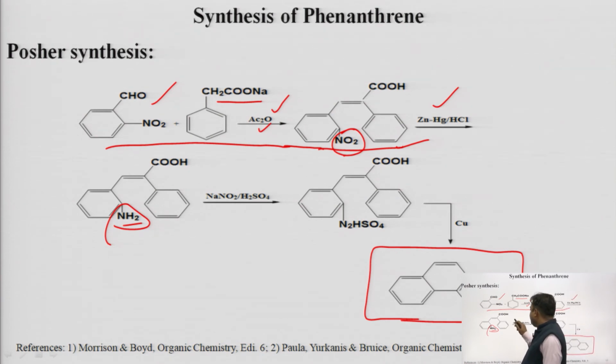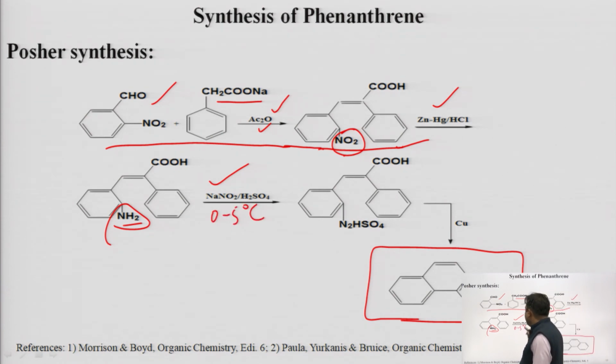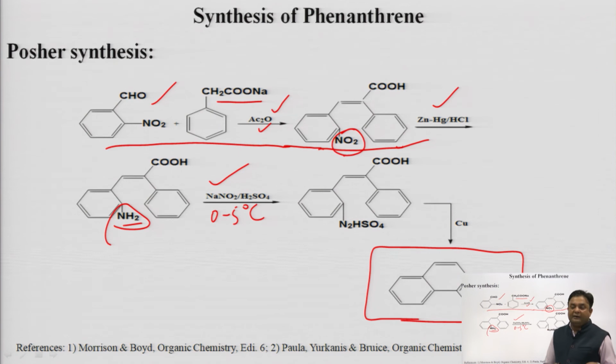As you can see there, we are using NaNO2 and H2SO4, and the temperature should not rise above 5 degrees centigrade. If the temperature is not kept under 5 degrees centigrade, then diazotization will not take place. So the most important precaution we have to take is the maintenance of the temperature in that particular step.